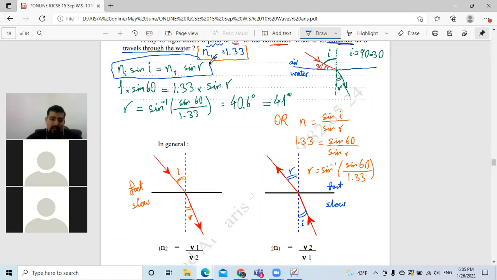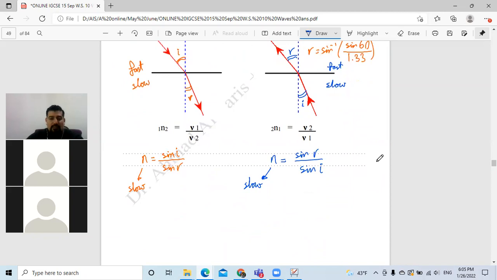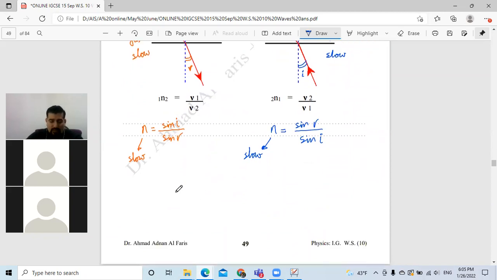Sine R. Now, as you can see, we have 4 variables: Ni, Nr, sine I, sine R, or I and R. They give you everything except one of them, and they ask about this one. Okay? So that's why I prefer this formula: Ni sine I equals Nr sine R.